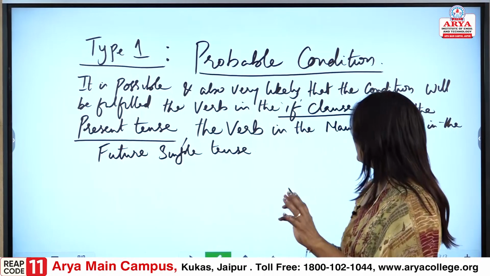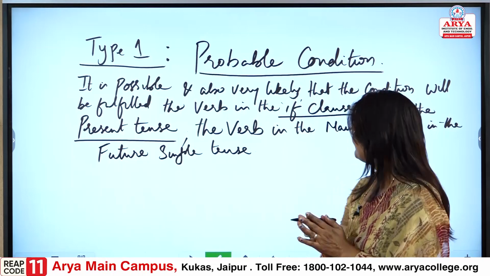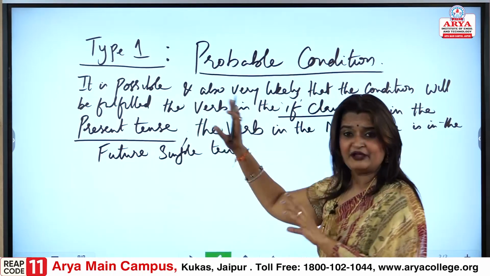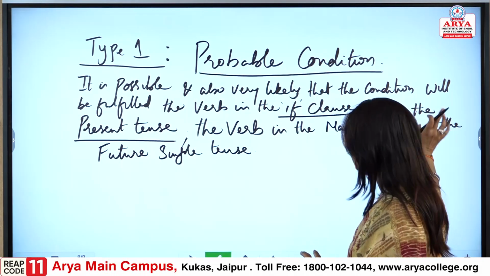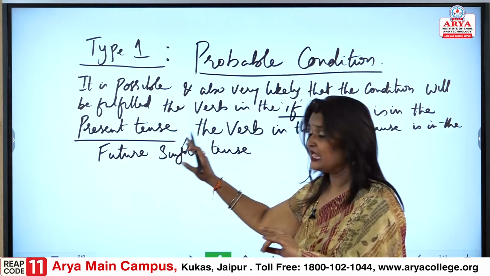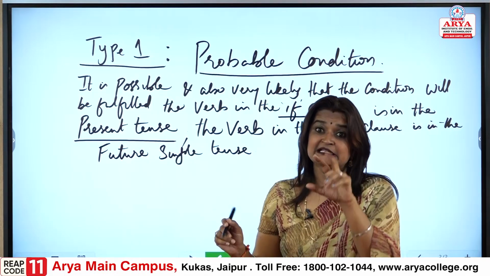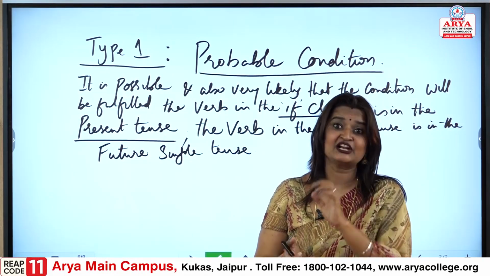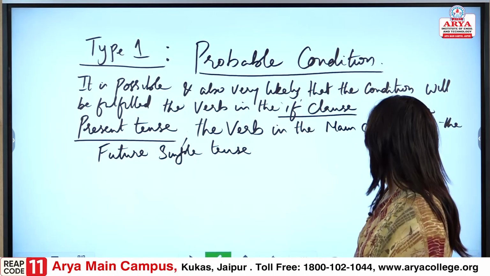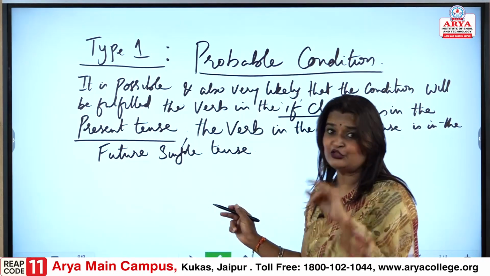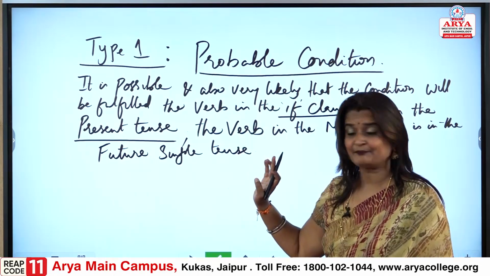The first point we need to remember is each pair of tenses. If it is possible and also very likely that the condition will be fulfilled, the verb in the if clause, the subordinate clause, the conditional clause, is in the present tense.